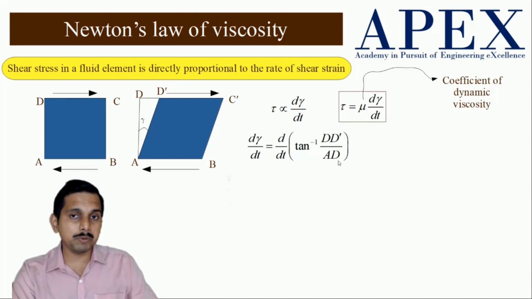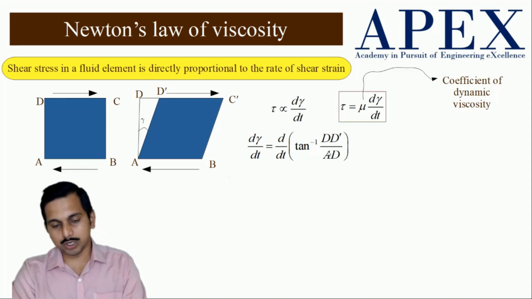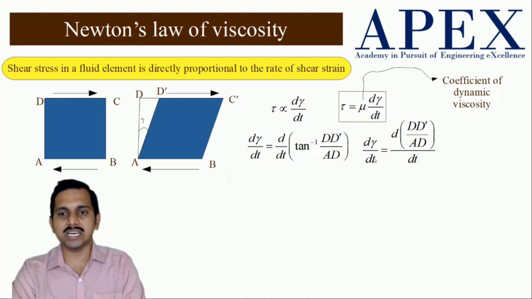One thing to keep in mind is that theta has to be in radians, and when you take it as a ratio of two lengths, it is going to come in radians only. So if tan theta is equal to theta, I can write d gamma by dt as d of dd dash by ad, divided by dt.